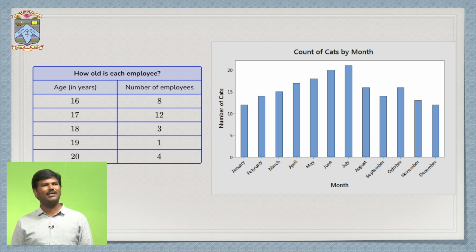The elaboration of this table is that discrete data has two columns, one is the variable and the other is its corresponding frequency. Here the age 16 has 8 employees, so there are 8 employees in that company whose age is 16. There are 12 employees whose age is 17, 3 employees whose age is 18, only 1 employee whose age is 19, and 4 employees whose age is 20. This is given in a bar diagram. This is the example for discrete frequency data.